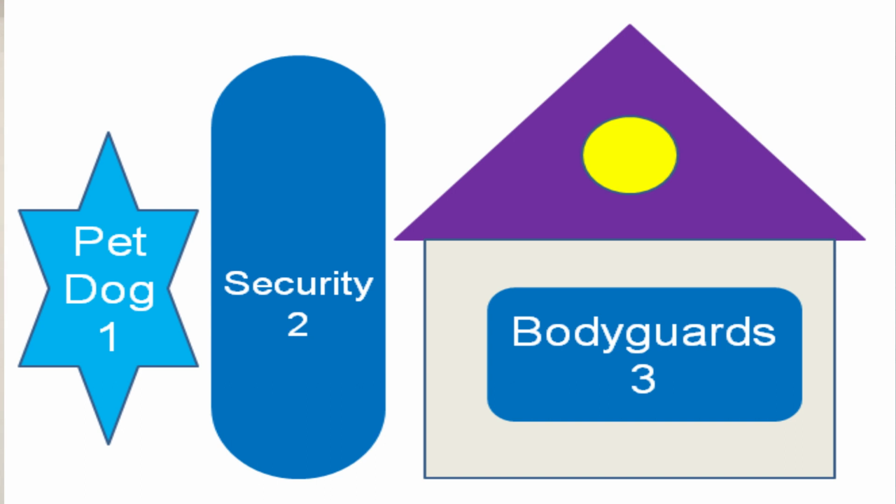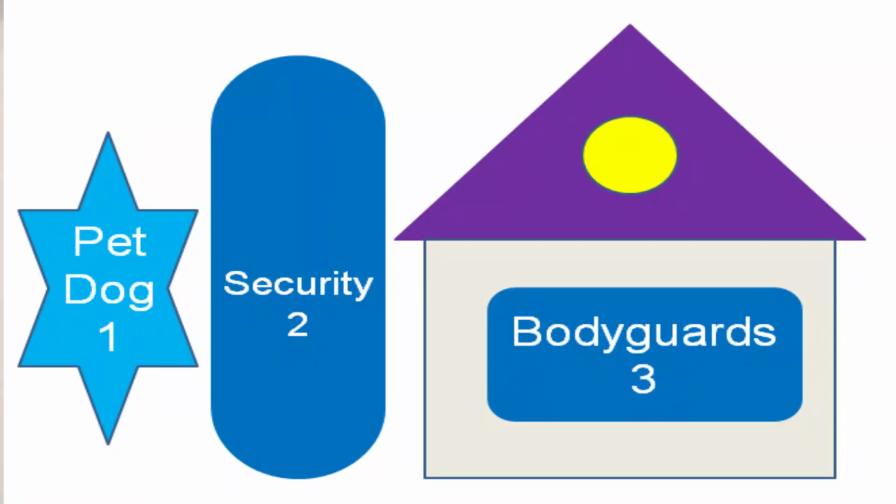So here we have got the security. They are going to fight against this particular thief, but for a short duration only. But they will give a signal to the bodyguards inside the house: I started fighting with a particular person, you be ready, if he comes inside, you kill him. That was the message given by the security to the bodyguards. Unfortunately, the security fellows are also not able to overcome the thief. The thief is entering the next level. Here we have the bodyguards ready who will kill or neutralize this particular thief.